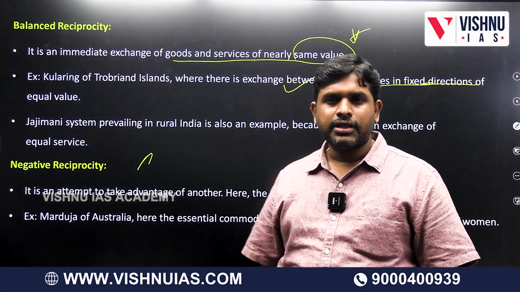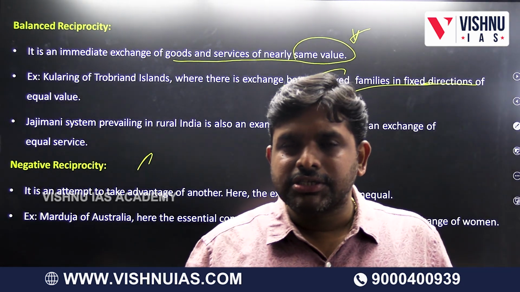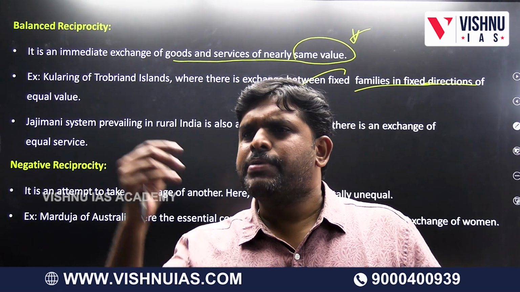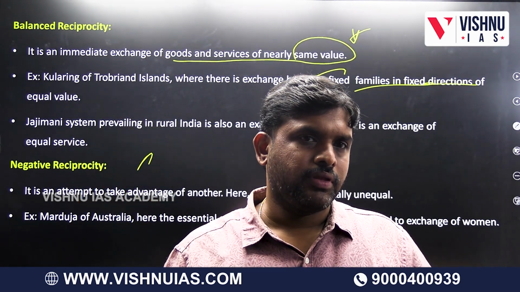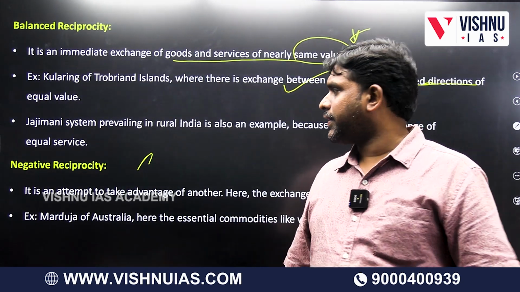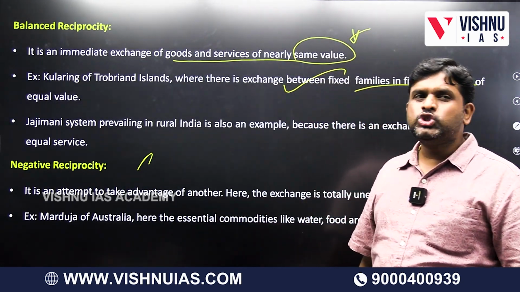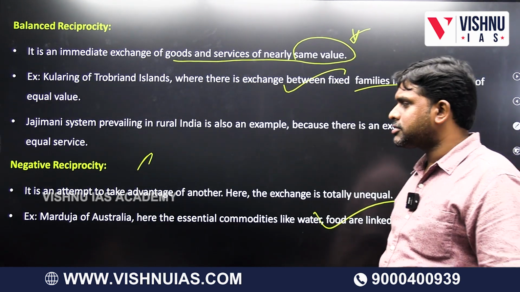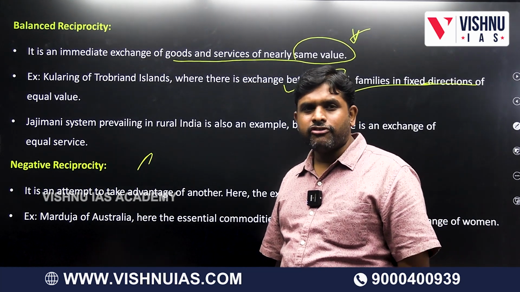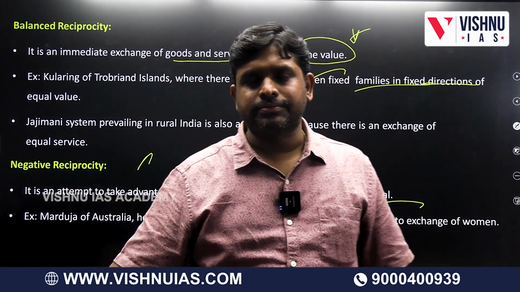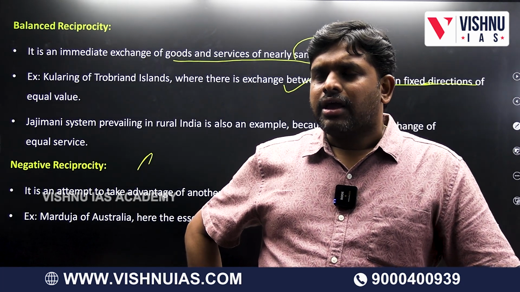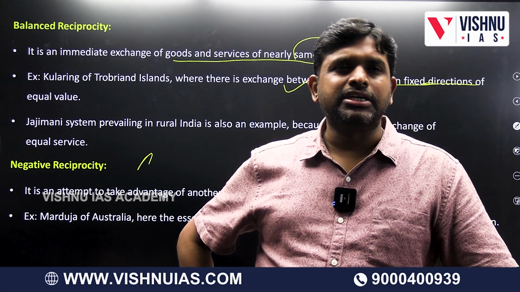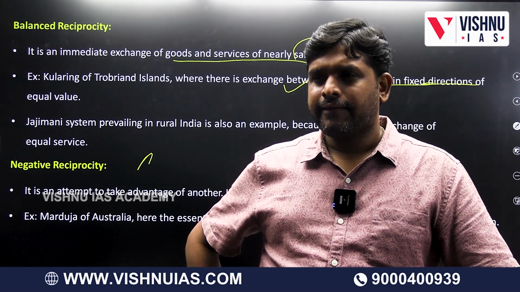Negative reciprocity: where what we exchange is unequal, completely unequal. This is called negative reciprocity. Mainly the Marduja tribal community of Australia. Here there are essential commodities. The Marduja community of Australia lives in the desert. They don't have water, they don't have food, because they live in the desert, the Darwin Desert. Darwin Desert is in which continent?